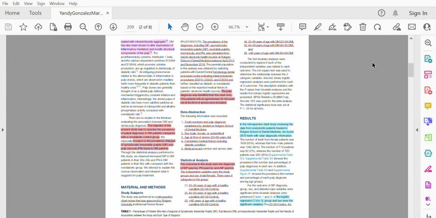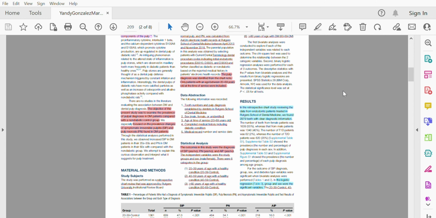After identifying the patients, they were categorized into 6 groups. From the first group to the third group, all the patients are healthy but with different age ranges. The first group is between 20 and 39 years old, the second group is between 40 and 59 years old, and the third group is more than 60 years. Groups 4 to 6 are diabetic patients with the same age ranges.